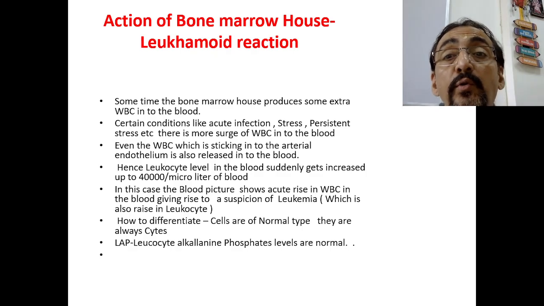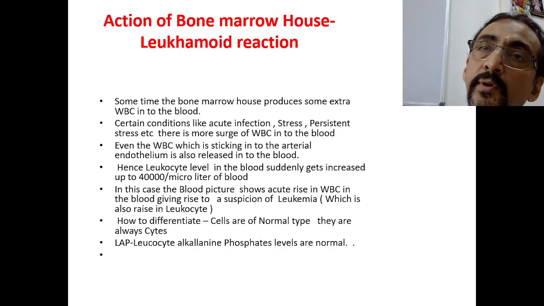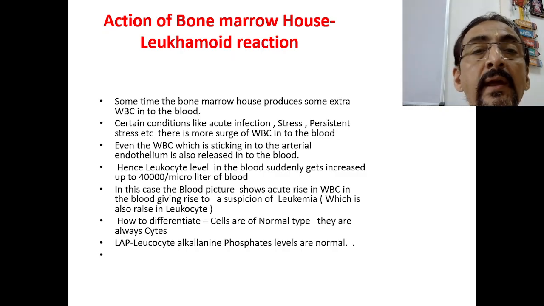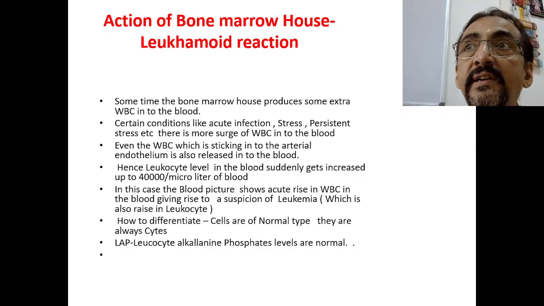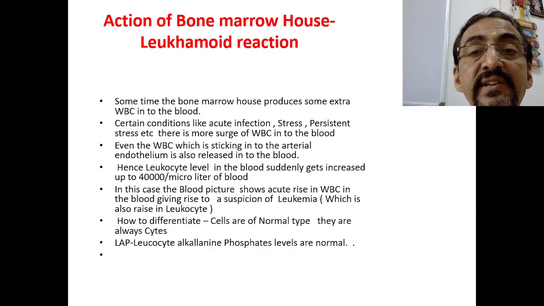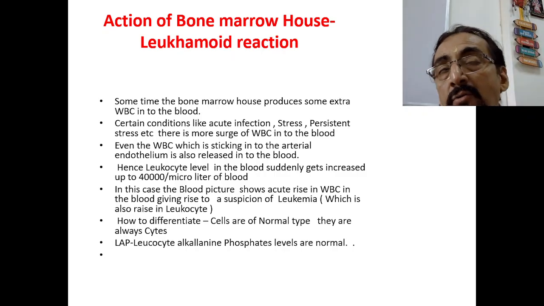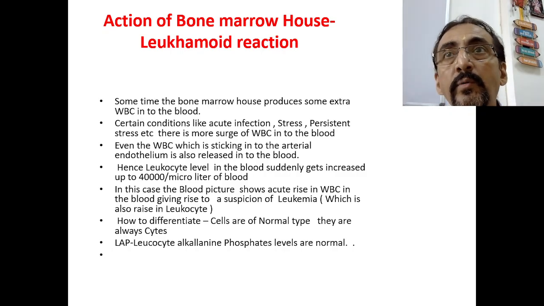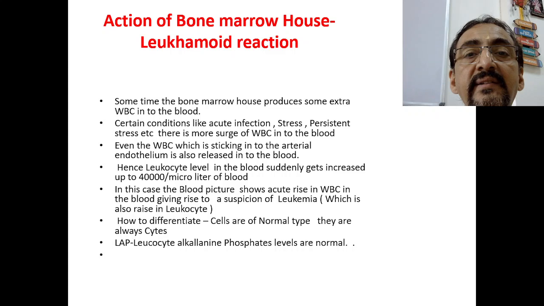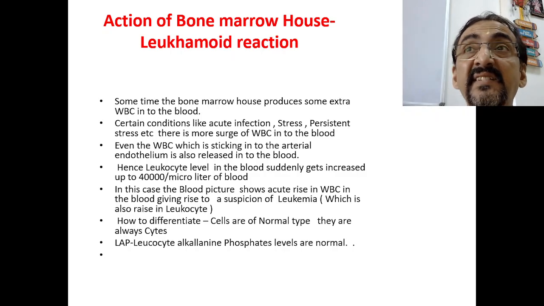Sometimes the bone marrow house produces some extra WBCs into the blood. For example, in certain conditions, such as an acute infection taking place, or if there is persistent stress. Naturally, this leads to a surge of WBC into the blood from the bone marrow. The triggering conditions are acute conditions, acute bacterial infections or any other infections, or stress-related conditions where persistent stress is there.